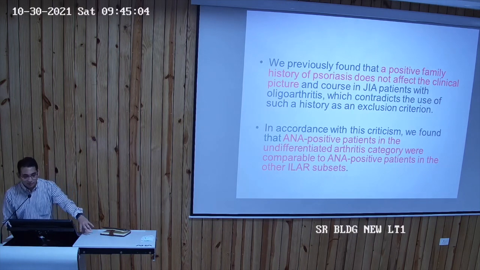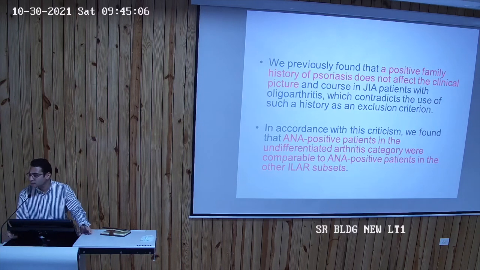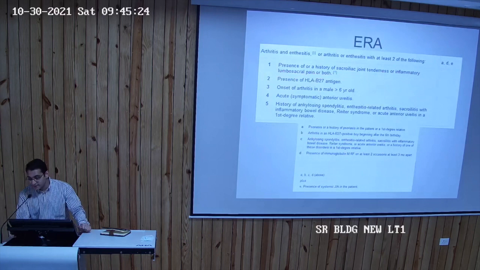So for example, if a 1-year-old child comes to me with a single joint, we have to rule out tuberculosis, we have to rule out septic arthritis. So it really depends on how the presentation of the child is and not just the criteria. My point is that we have to see how the child is and then apply these things, not the other way around. The next category is ERA, which is the ankylosing spondylitis counterpart.